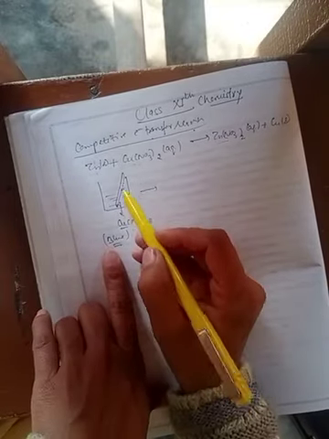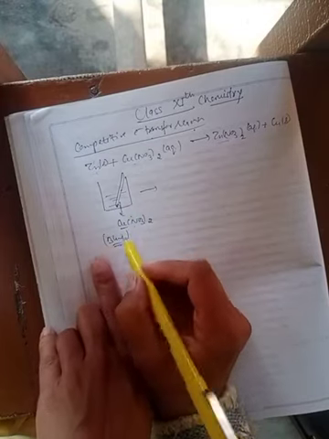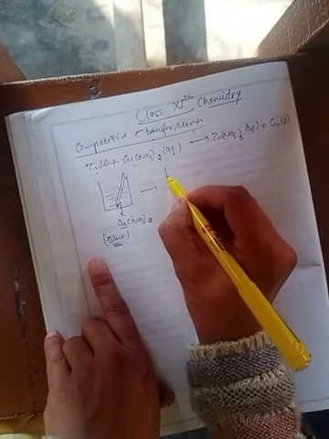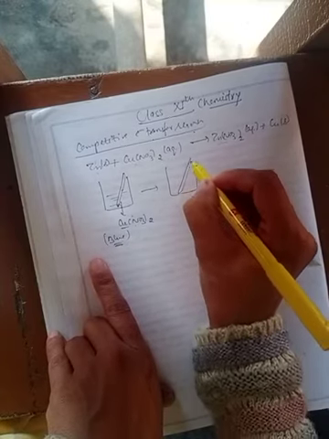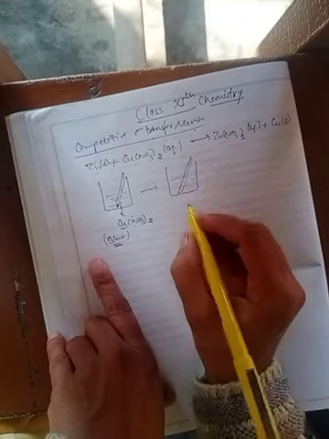So when the zinc rod is dipped in this blue copper nitrate solution, after 5 to 10 minutes, it was observed that the intensity of this blue color decreases.